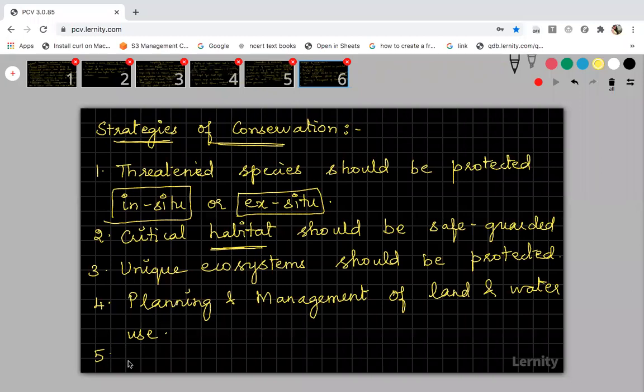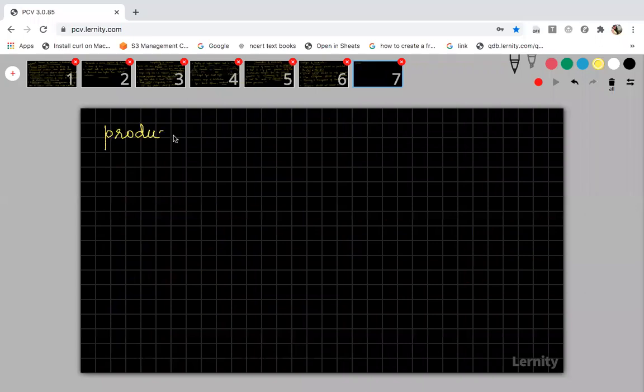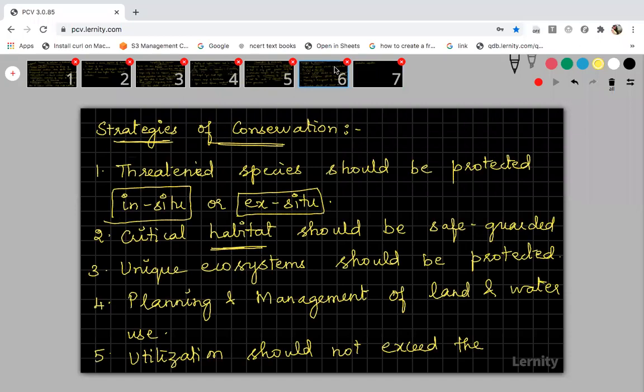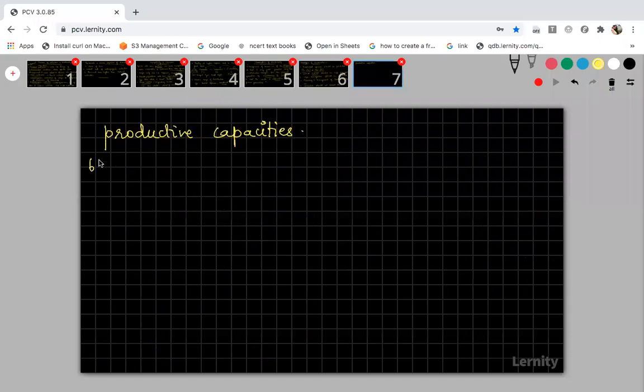And then utilization should not exceed the productive capacity. Over exploitation should not be done. For example, if the productive capacity of a particular environment is less and we are overusing it, then automatically the producers will become extinct. The plants whose products we are using, that particular species will become extinct. So utilization should not exceed. That is, over exploitation should not be done.